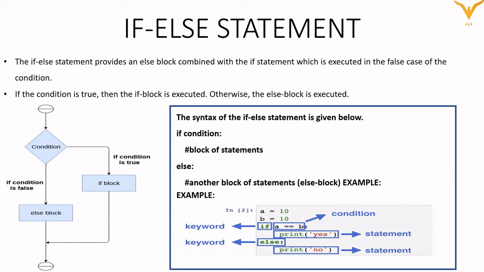If the condition is false, then whatever statements we write inside the else, those particular statements will get executed. As you can see here, we have a condition, and if the condition becomes true, then it will execute the statement written inside the if block. And if the condition is false, then it will execute the statement written inside the else block. So this is how the if else statement works.